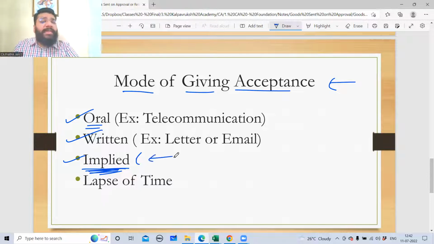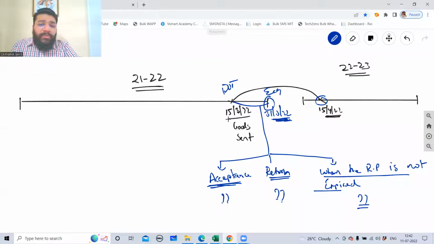No, sir. Again, you'll come across this in detail in the law class. Vikram ma'am will handle it. Next is lapse of time. Now, we have sold the goods on 15th of March. We have given you 1 month of time within which you have to accept or return the goods. On 15th of April, you did not return the goods. 1 day went, on 16th of April, it is lapse of time. The period is expired. And I put a condition that if you don't return it within 15th of April, we will assume that you have accepted.